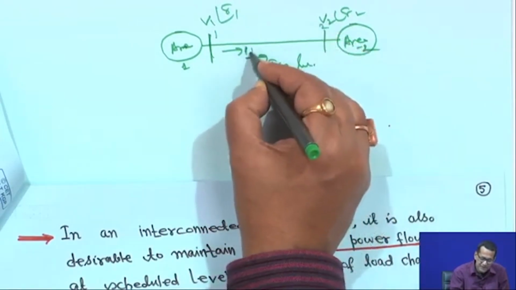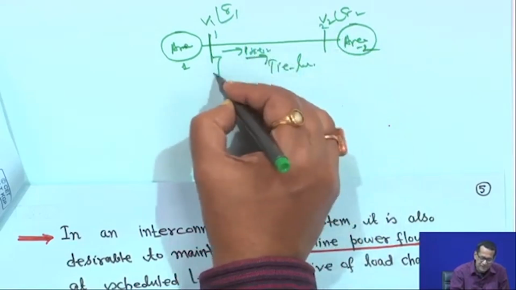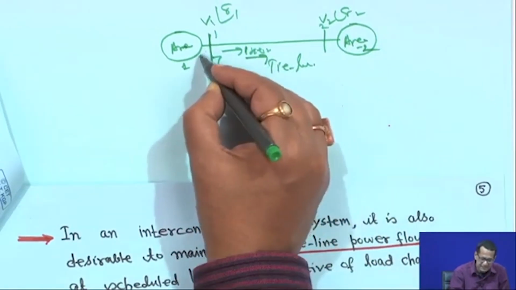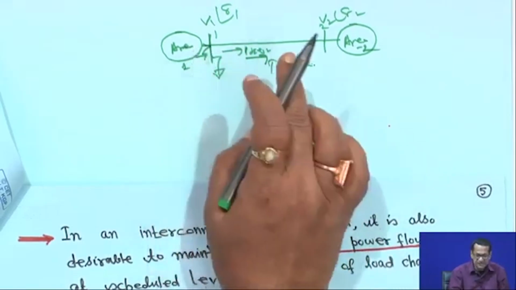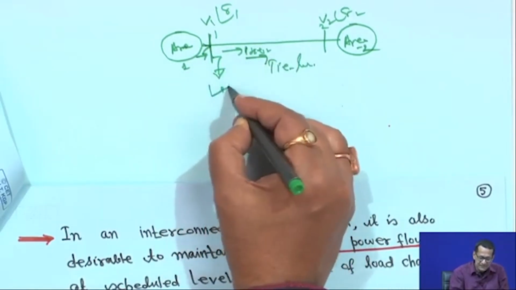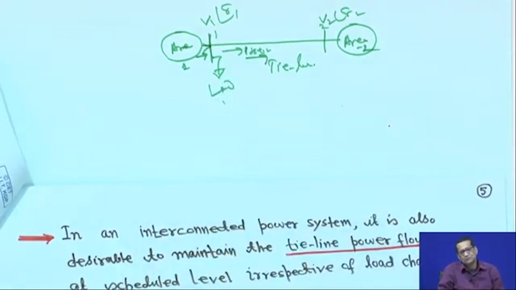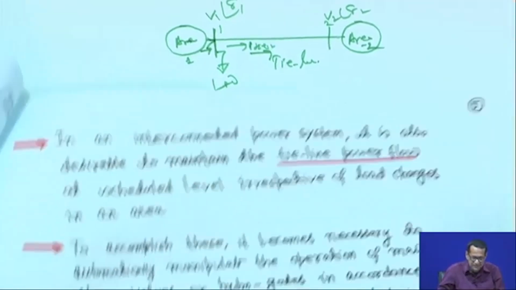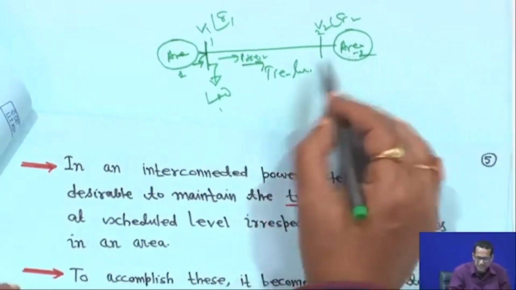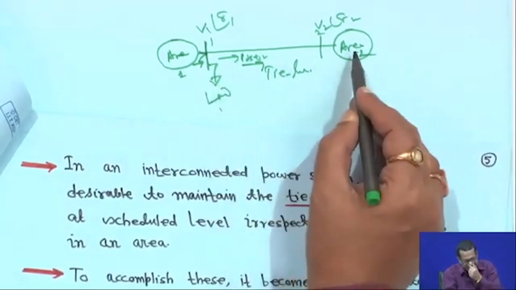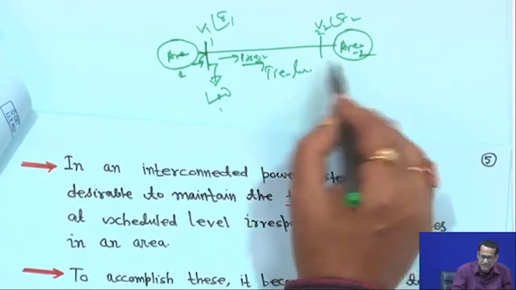So, the power flow is P tie 1 2, and the load is here and the generation is here. Basically, generation is equal to this tie power plus this load. This is the schematic diagram. Suppose these two areas are there and power is flowing from this direction to that direction, that means this area actually has some contact.